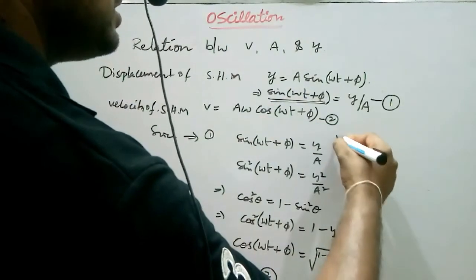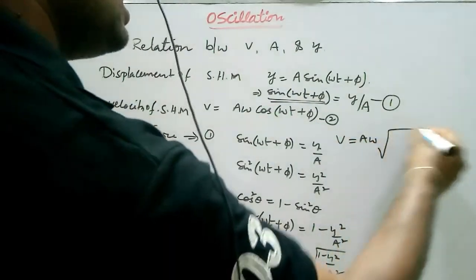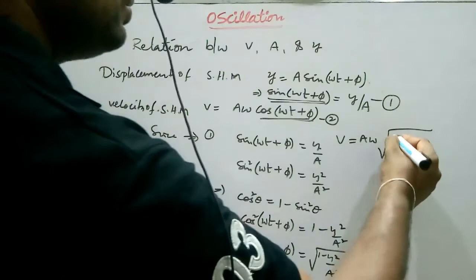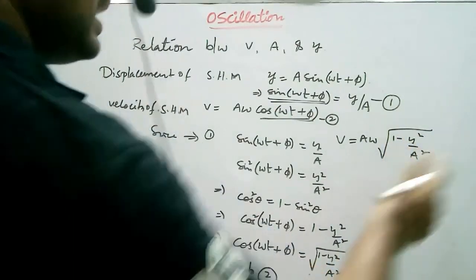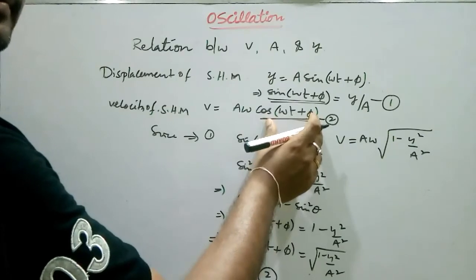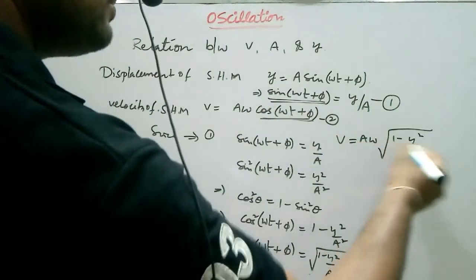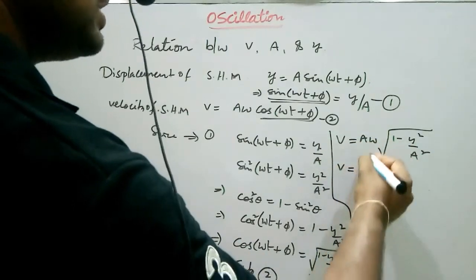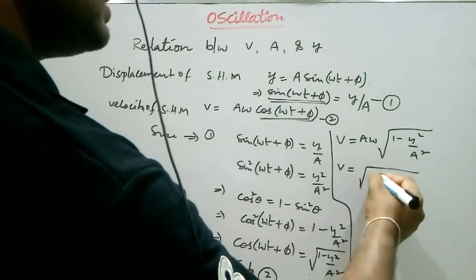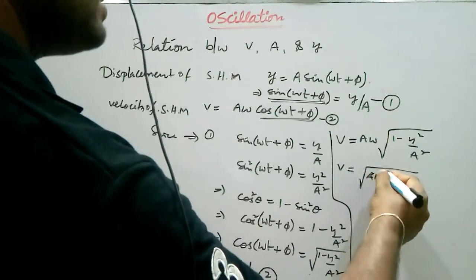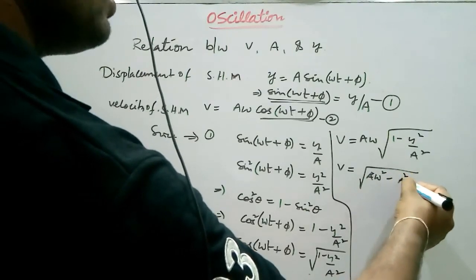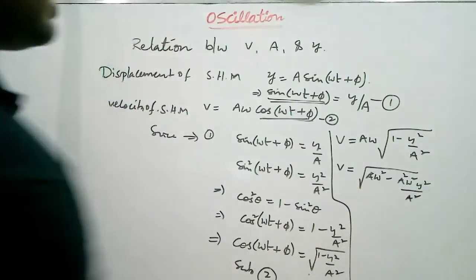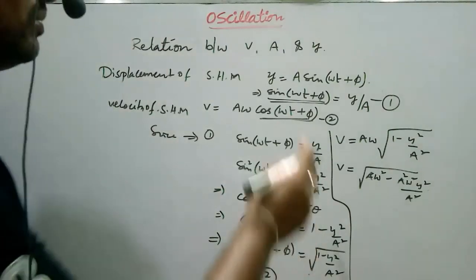We substitute: v equals aω times the square root of 1 minus y²/a². Multiplying aω inside the root, we get the square root of a²ω² minus a²ω²y²/a². Now we shall continue the